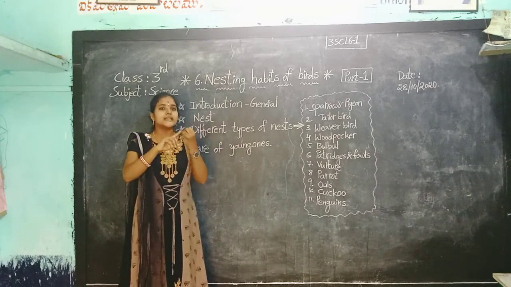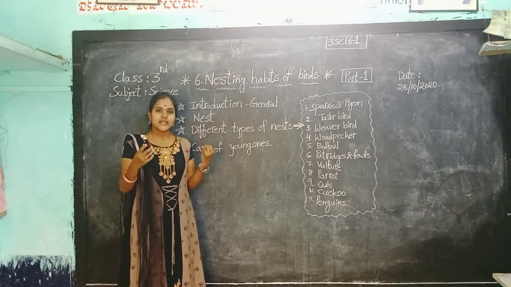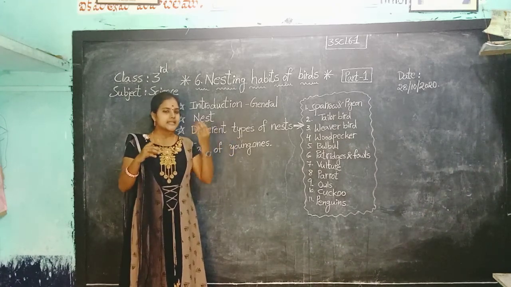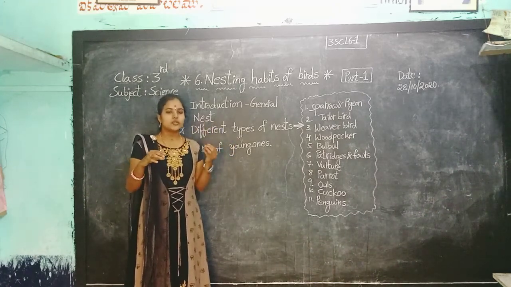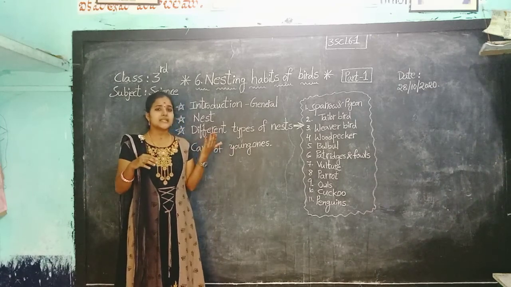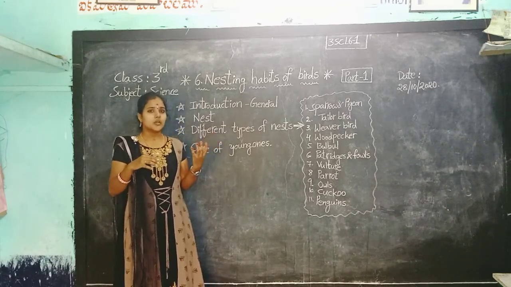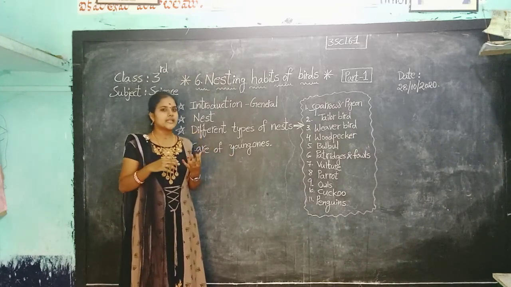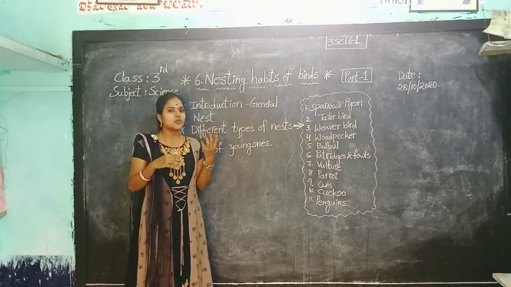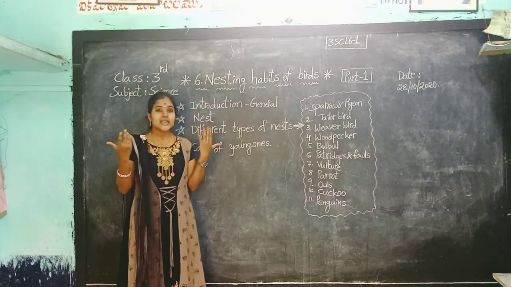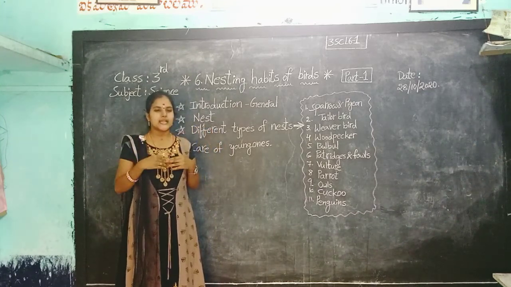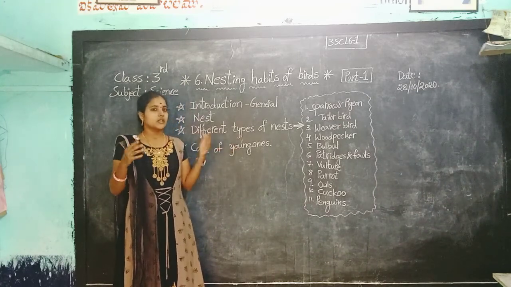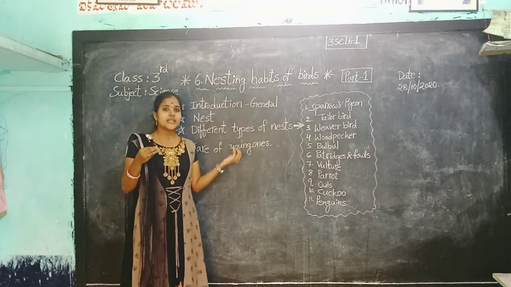First of all, the mother bird lays eggs in the nest. Both the father bird and mother bird sit on the eggs to warm them. After some days, the eggs hatch and the small young ones come out. Okay, children, the young ones are featherless and their eyes are closed like this. They do not fly and they cannot get any food.